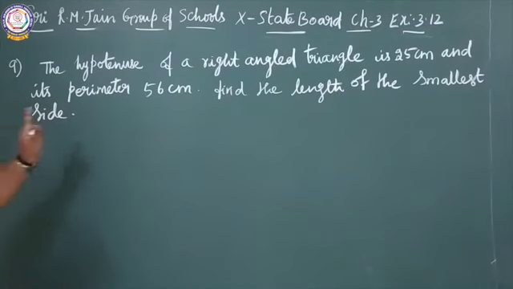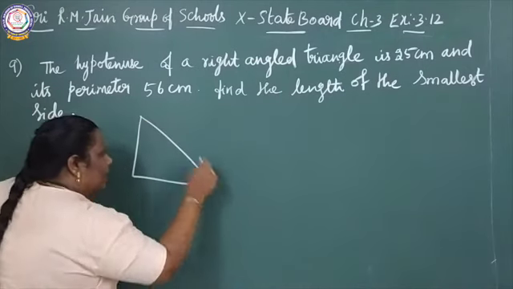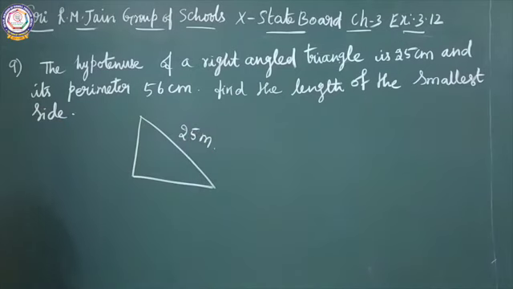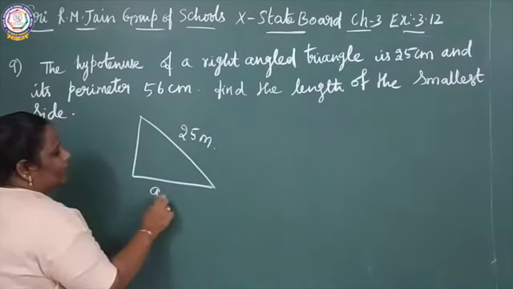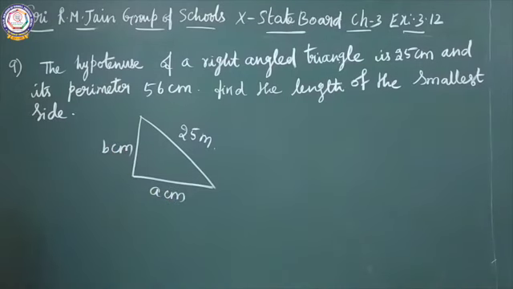See, the hypotenuse of a right angle triangle is 25 meter. You can take the other sides as A centimeter and B centimeter, and its perimeter is 56 centimeter.